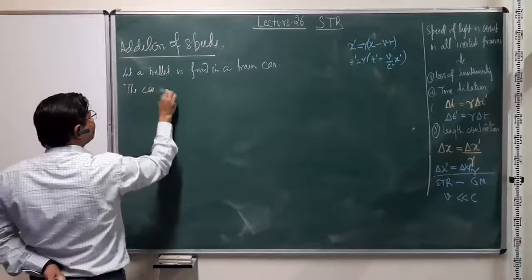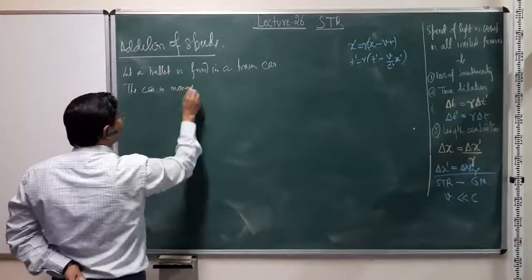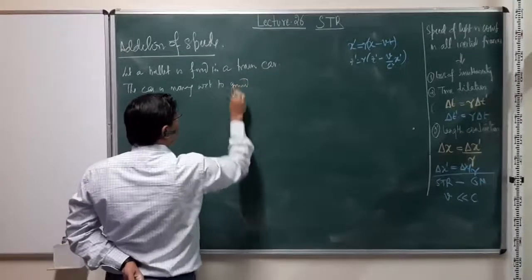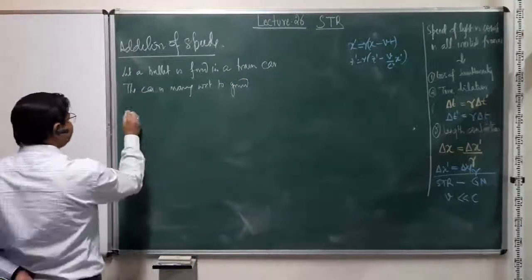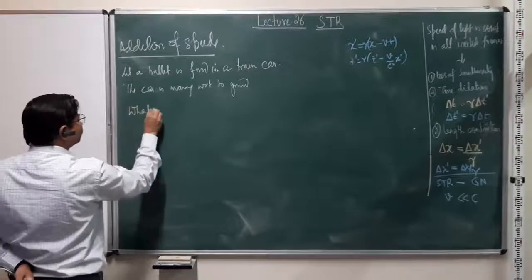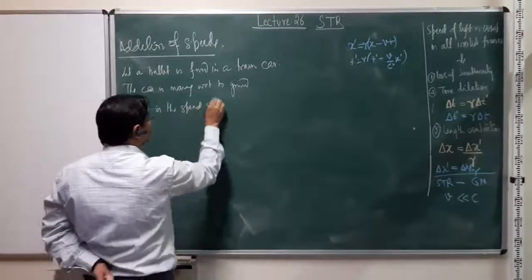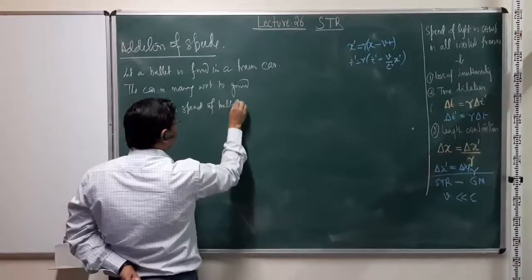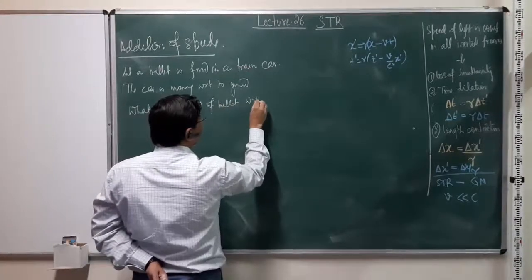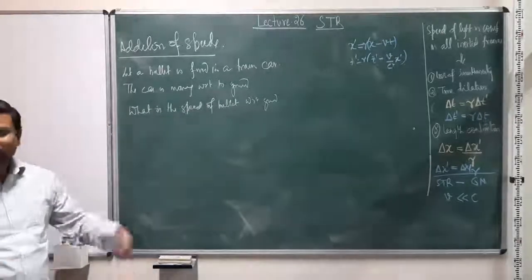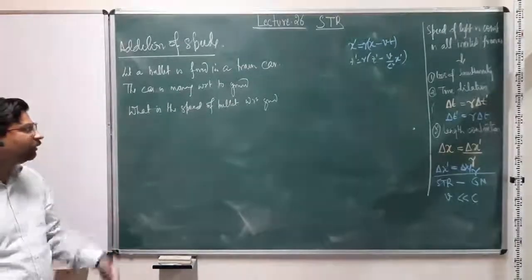The car is moving with respect to the ground. The question is, what is the speed of the bullet with respect to the ground, or as observed from an observer stationary on the ground?